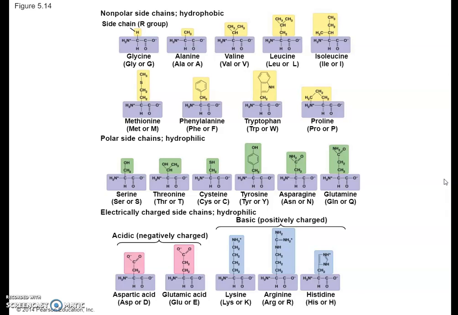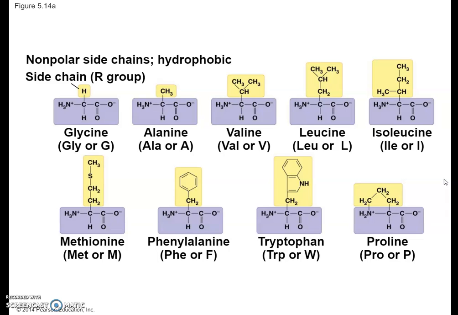The 20 amino acids of proteins, here we can see the nonpolar and the polar groups, and we can see the acidic and basic. One group of amino acids has a nonpolar R group, which are hydrophobic. So in the amino acid chain, those would repel the other polar amino acids.